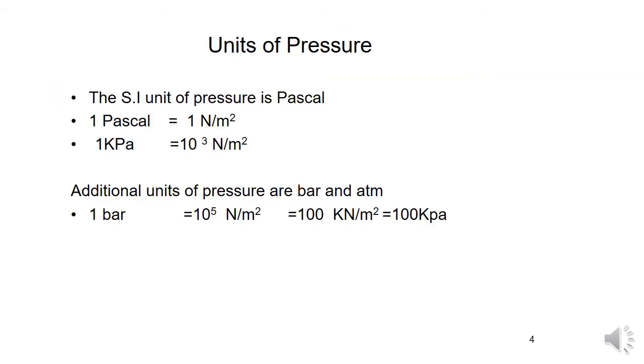1 bar is equal to 10 to the power of 5 newton per meter square. You can write it as 10 square into 10 power 3, where I am writing 10 power 3 as kilo. So it is 100 kilo newton per meter square. 1 newton per meter square is a pascal also. So 1 bar is equal to 10 to the power of 5 newton per meter square or 100 kilopascals. And 1 atmosphere is equal to 760 mm of mercury, that is 1.01325 bar.